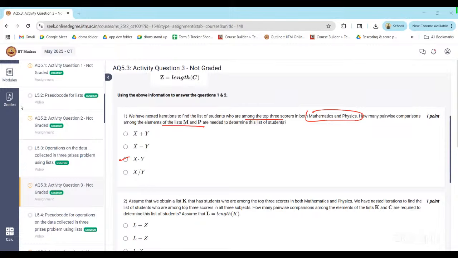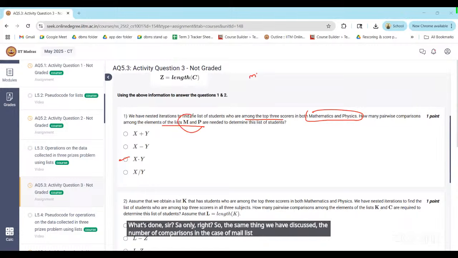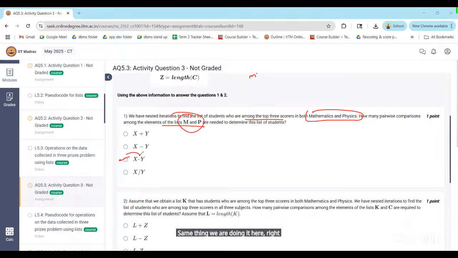What's the answer? Option C. C only, right? Same thing we have discussed, the number of comparisons in the case of May list and Chennai list. Same thing we are doing here, right? X into Y, because there can be possibilities that two students have the same marks.